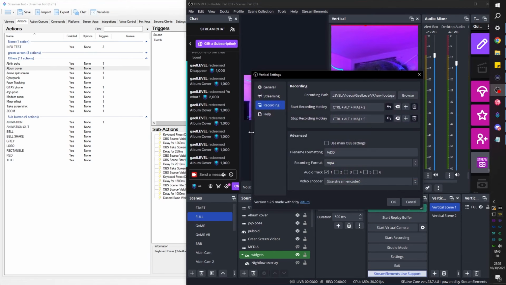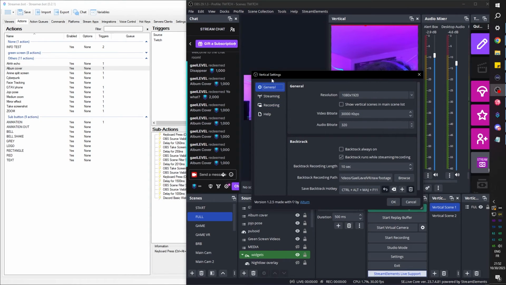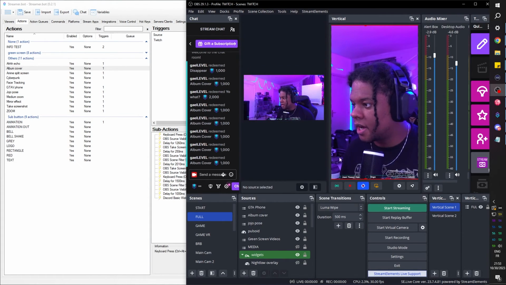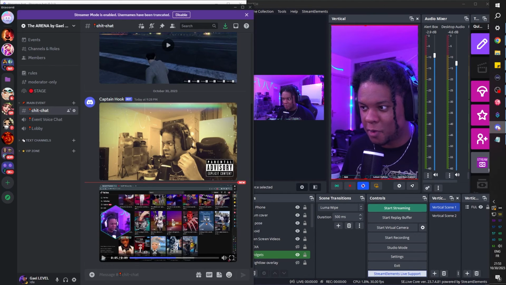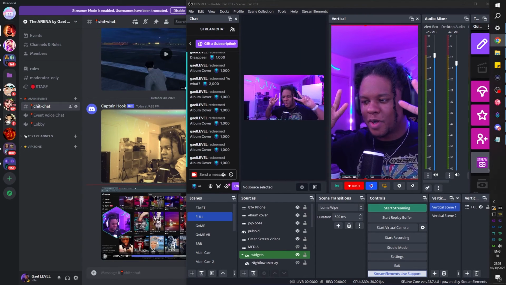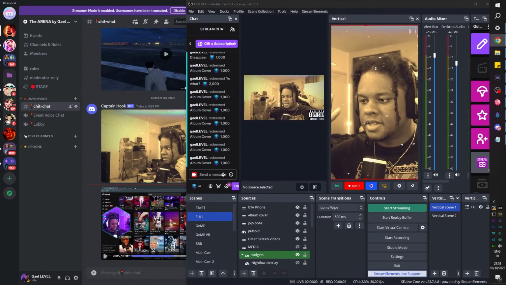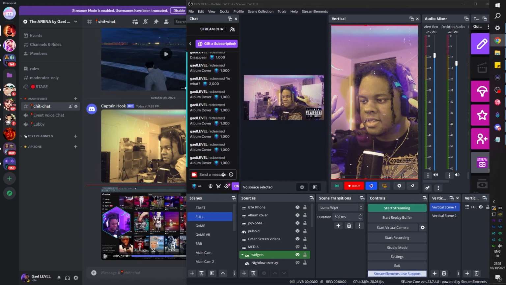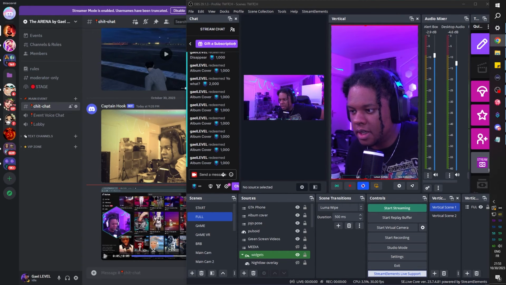I can also go to my settings here, and I know that Aitum has recording resolution. For example, I have 30,000 kilobits per second. We're gonna lower that to 10,000. That will probably save us some space. Let's click OK. Let's just check Discord one more time. Okay, it's still not sending it, and we can try that one more time. Doing my little pause. It's recording. Hi, test. Okay, cool. And 5 and stop. Cool, it stopped recording.